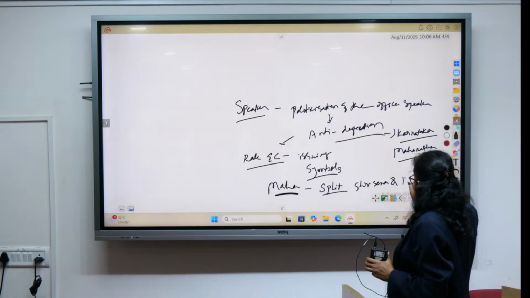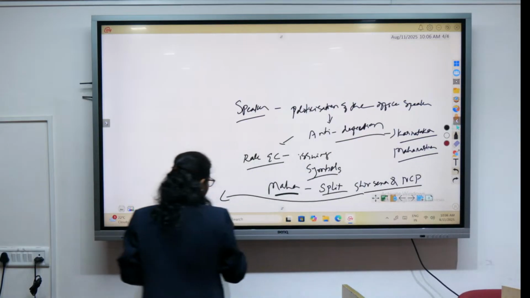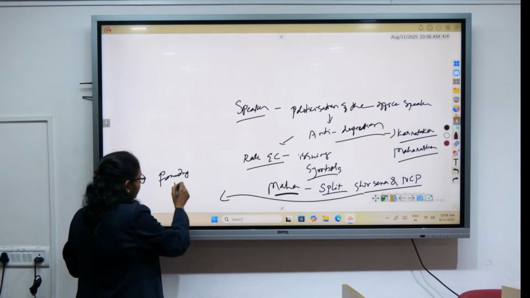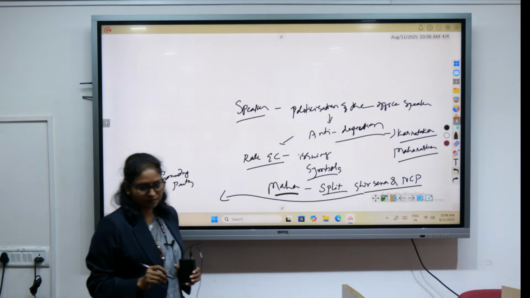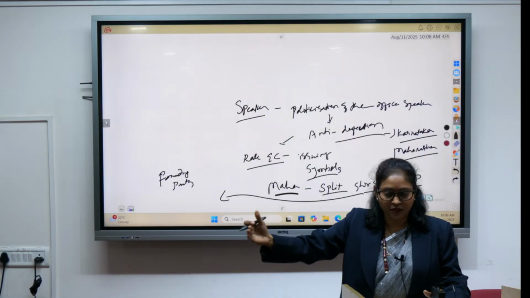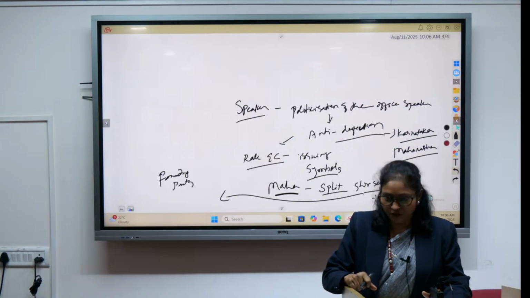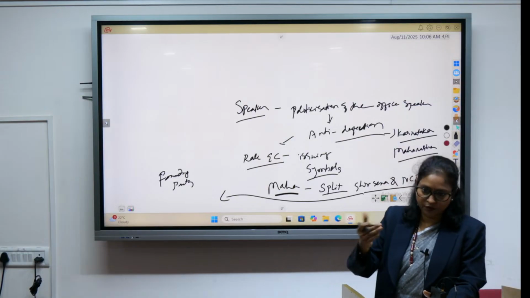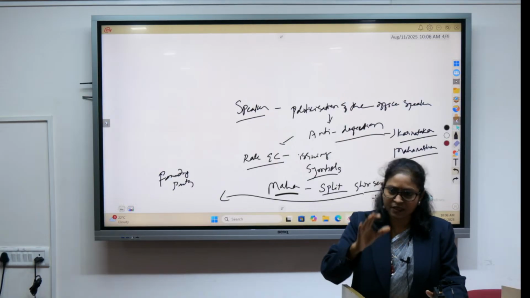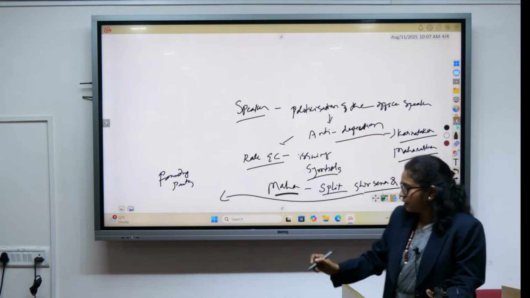and NCP, they both got split, and very interestingly, we have seen that the founding member, the one who founded the party, did not get the real symbol, isn't it? The faction got it, because the majority of the people went with the breakaway faction rather than with the original founder. In both the cases, if you have been reading the newspaper, you will remember. That's what I keep on telling, reading the newspaper is a must for your UPSC preparation, extremely important.